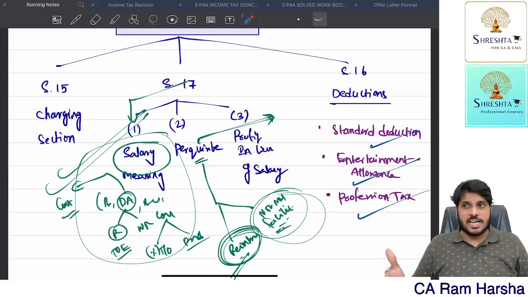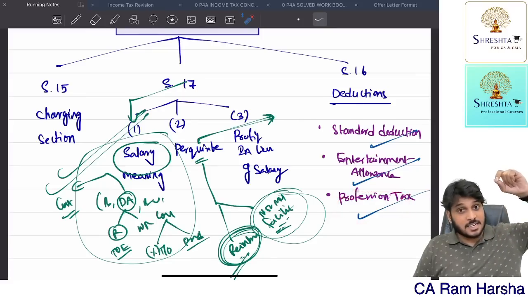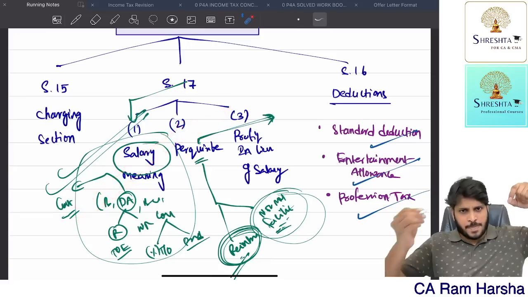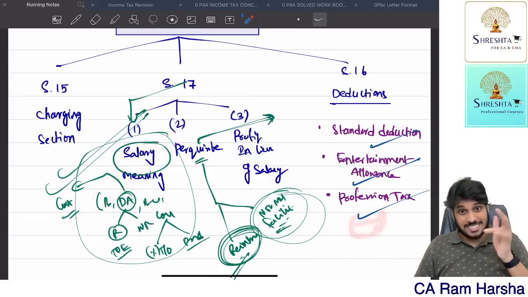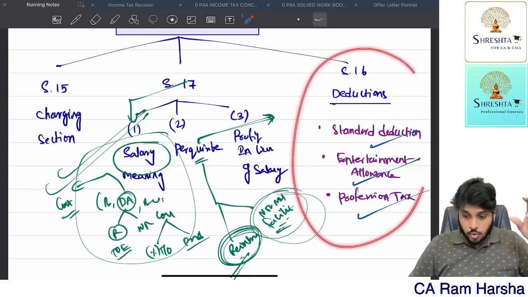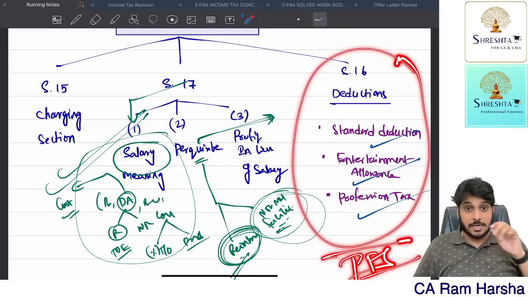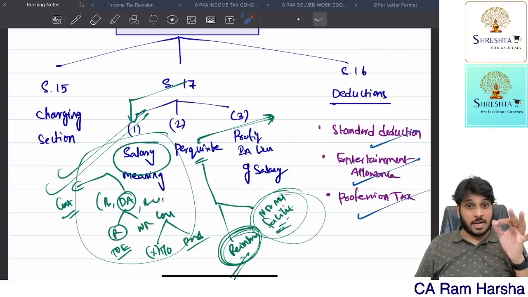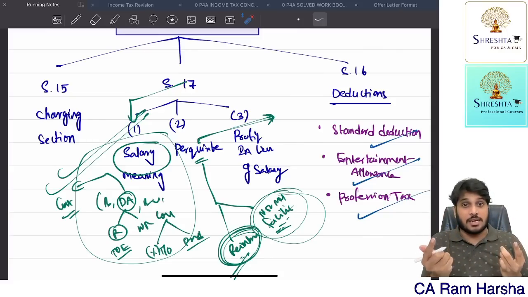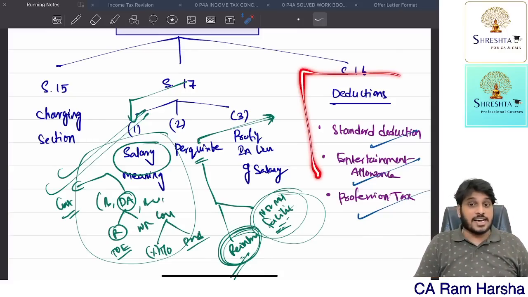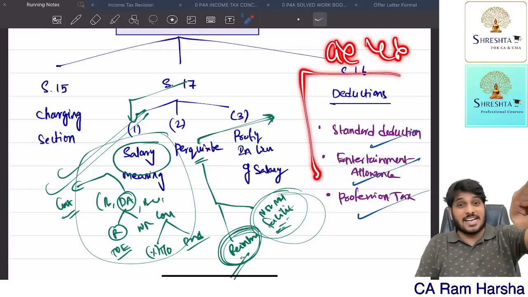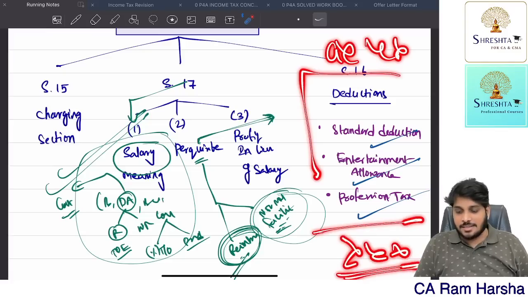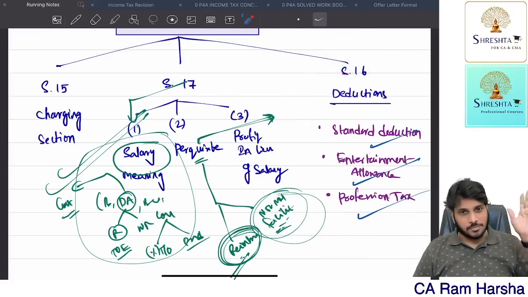Profession tax paid. If the employee is paying profession tax to the state government, whatever amount of profession tax you pay, you can claim as deduction. Suppose profession tax is paid by the employer: first treat it as income from salary under the salary definition, then the amount paid by the employee, you will claim as deduction under section 16 again. So from gross salary, you claim these deductions, then you will get income from salary. In the exam, they'll give you the entire problem. They may ask you either gross salary or income from salary. If gross salary is asked, whatever amount is there before deductions is gross salary. If income from salary or taxable salary is asked, then the net salary is the answer. I hope you are clear.